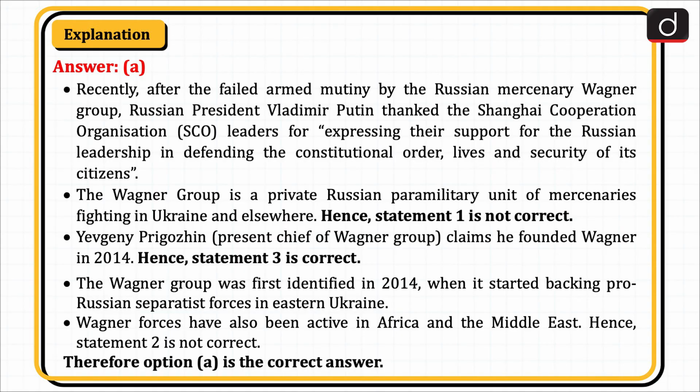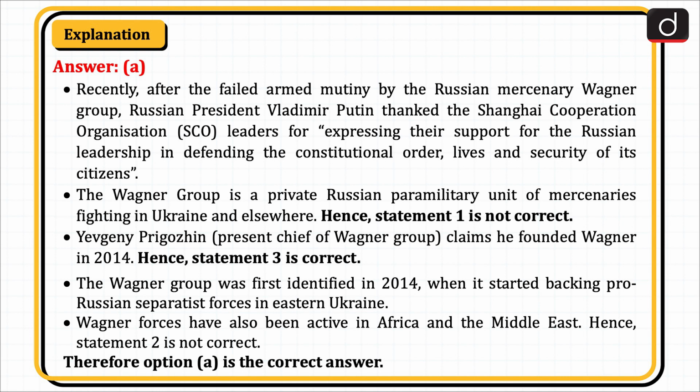Recently, after the failed armed mutiny by the Russian mercenary Wagner Group, Russian President Vladimir Putin thanked the Shanghai Cooperation Organization leaders for expressing their support for the Russian leadership in defending the constitutional order, lives, and security of its citizens. The Wagner Group is a private Russian paramilitary unit of mercenaries fighting in Ukraine and elsewhere. Hence, statement 1 is not correct.